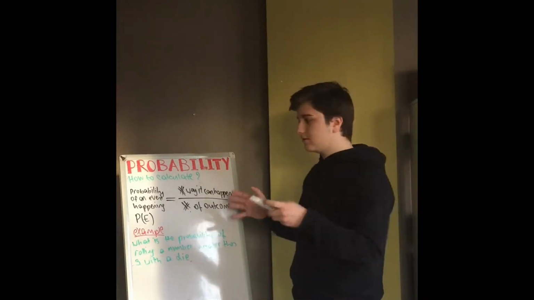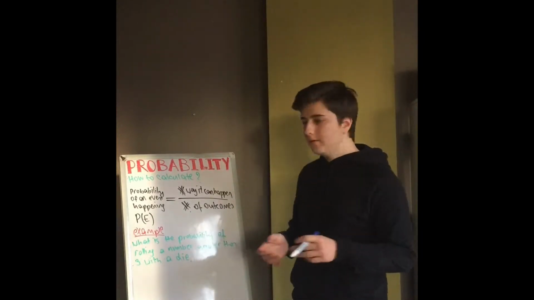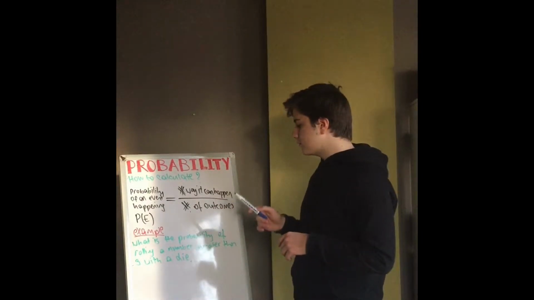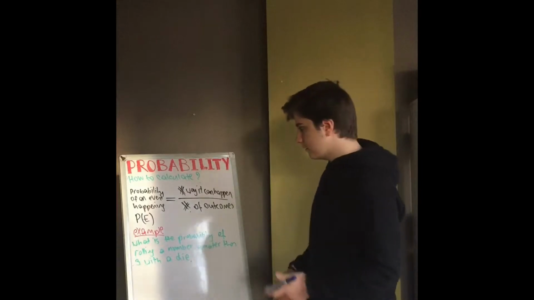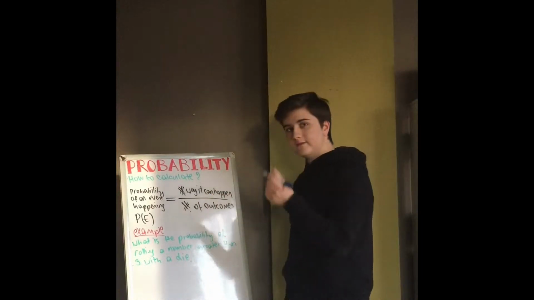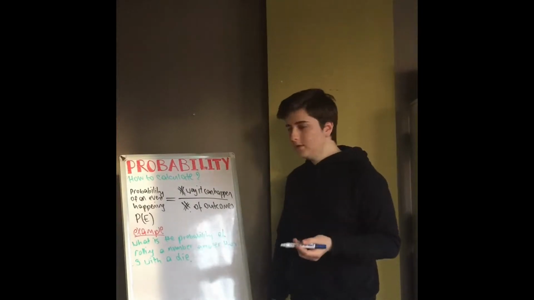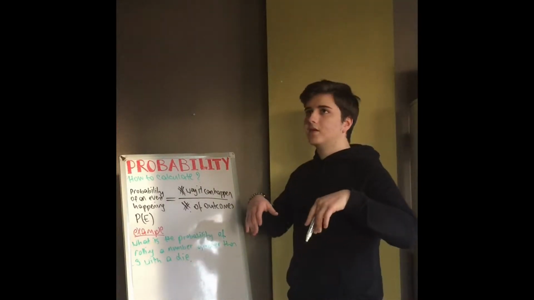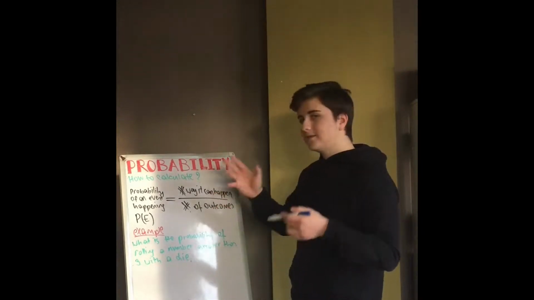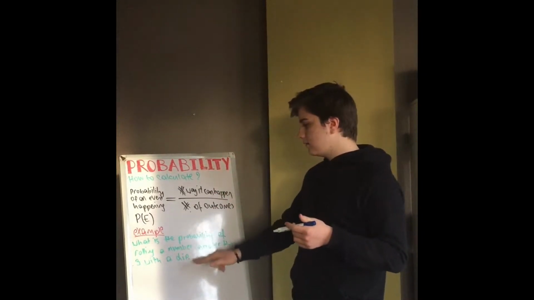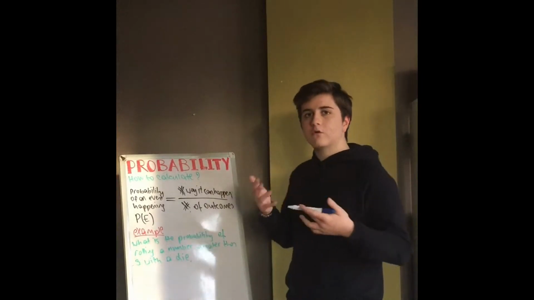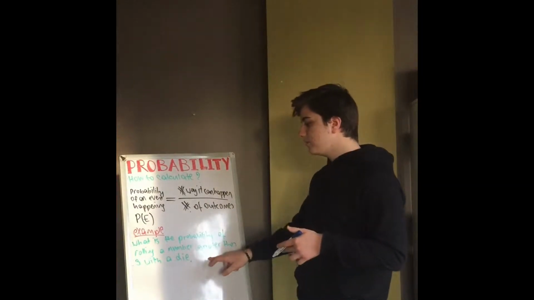Let's look at this formula in an example. What is the probability of rolling a number greater than 3 with a die? So first we need to write the number of ways the event can happen, which means, in other words, the things that meet the conditions of the question. What is our condition in this question?